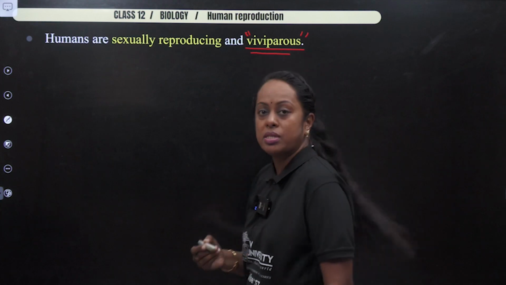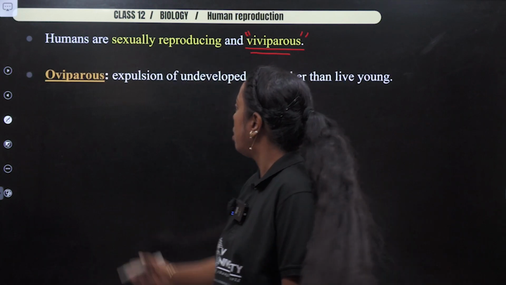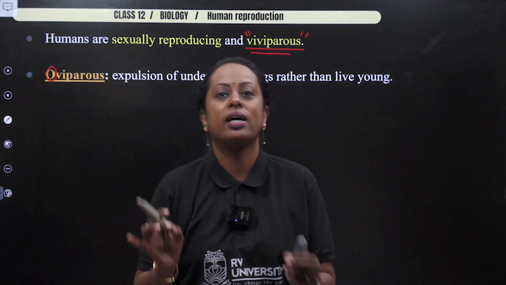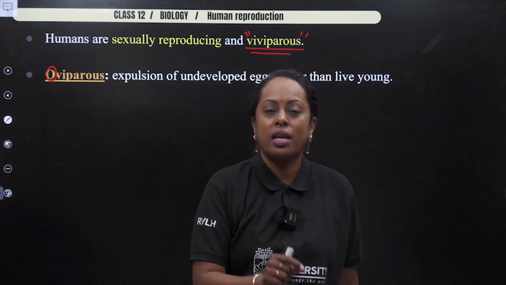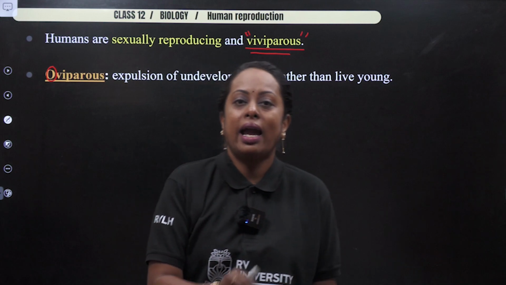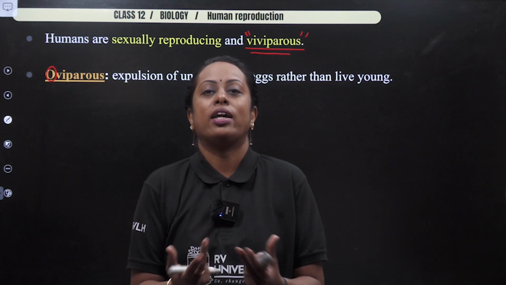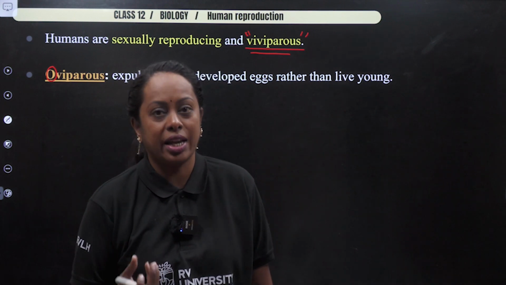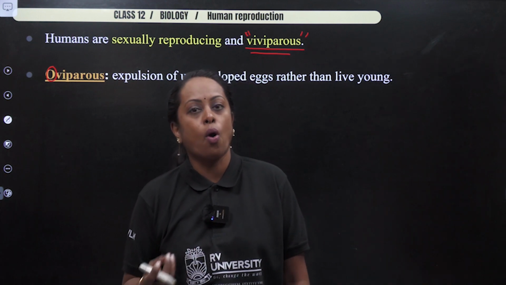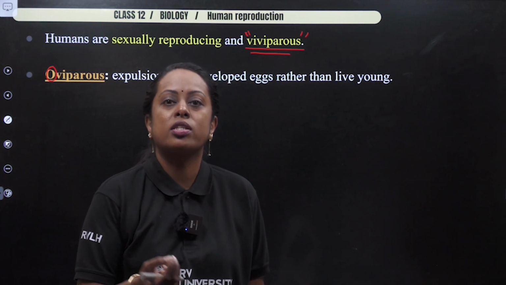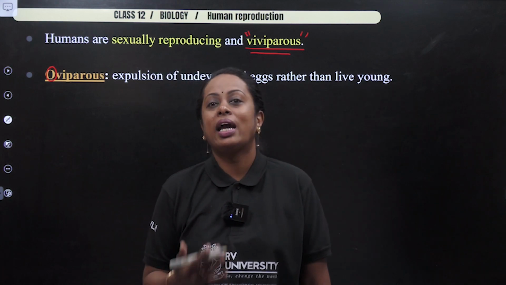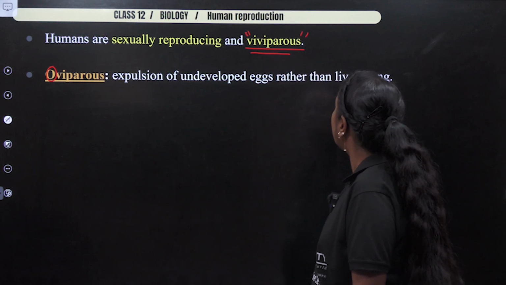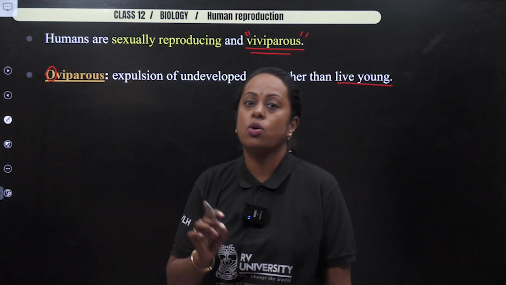Viviparous. But there are other terms that we have to know. Let's see what those terms are. Oviparous. The starting letter is O, so let us associate it with egg. Animals which are able to lay eggs, and the eggs are incubated and hatch out. If the egg has a calcareous shell, we call it a cleidoic egg. And there are other animals which lay non-cleidoic eggs. For example, frogs and fishes have a jelly-like layer. But they are egg-laying, so we call them oviparous. So expulsion of undeveloped eggs rather than live young ones is known as oviparous.